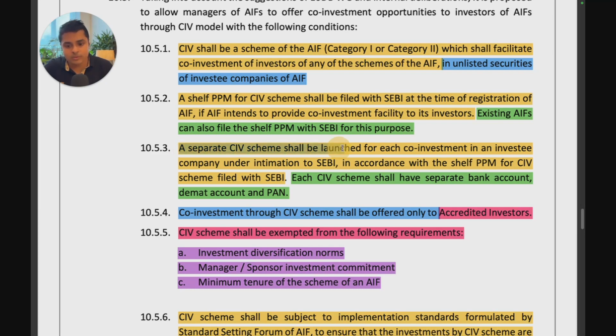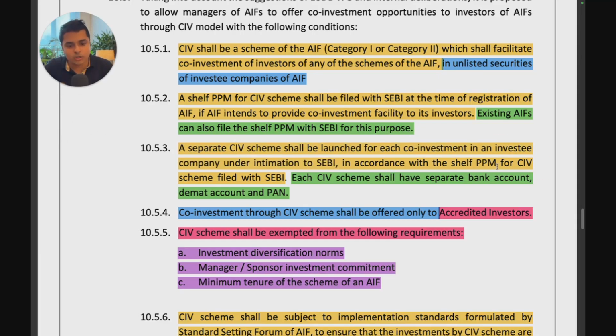A separate co-investment scheme shall be launched for each co-investment in an investee company under intimation to SEBI. So you can intimate SEBI and launch a new scheme. This is very similar to what an angel fund does when they launch a new scheme. So I think they're following a similar structure here in accordance with the shelf PPM.